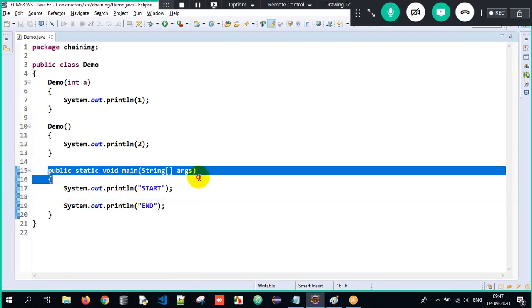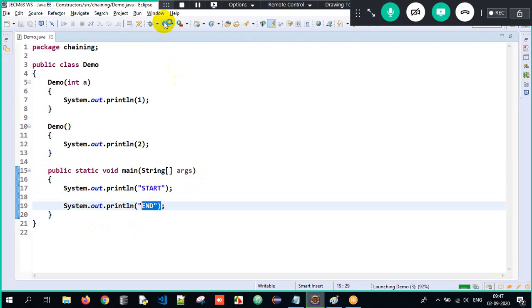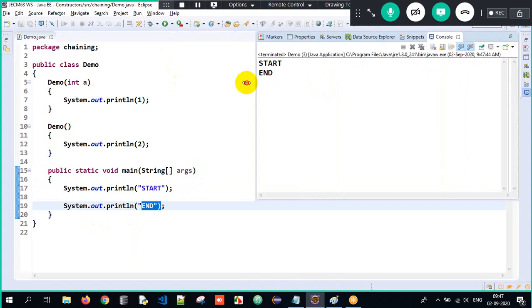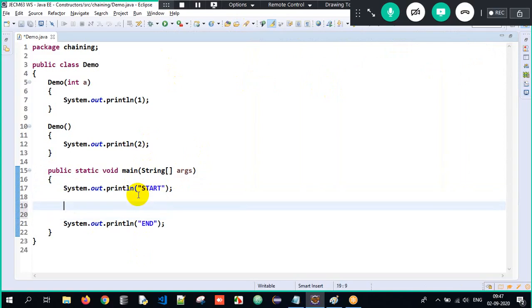Sir, execution starts from the main method, and you have only start and end. Okay, now when I execute it, I should be able to get only start and end. Did I get start and end? Absolutely. Now, sir, I want to invoke one constructor. What will I do? Create an object.